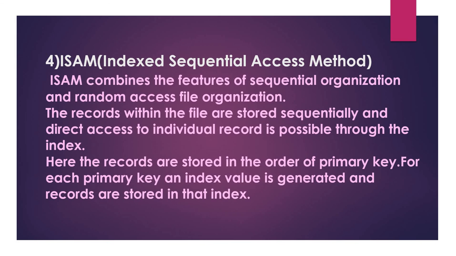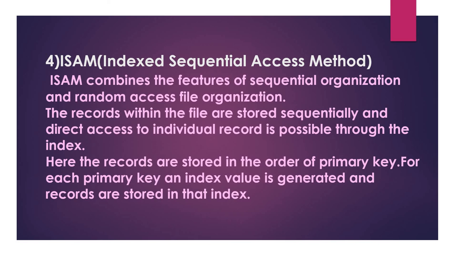ISAM is the combination of sequential file organization and random access file organization. In ISAM the records are stored sequentially, in ascending or descending order of the key field, and we can also directly access the records.